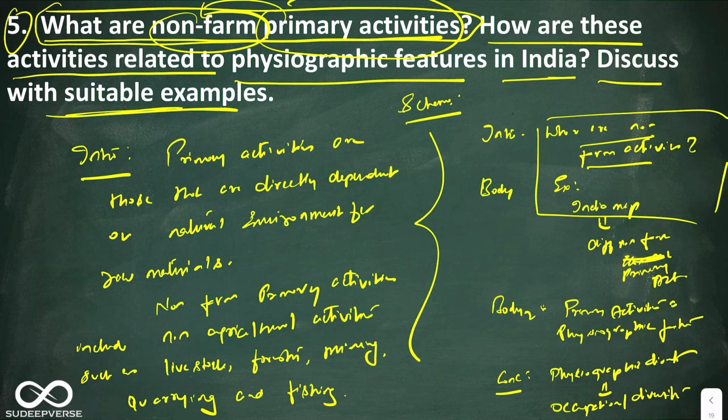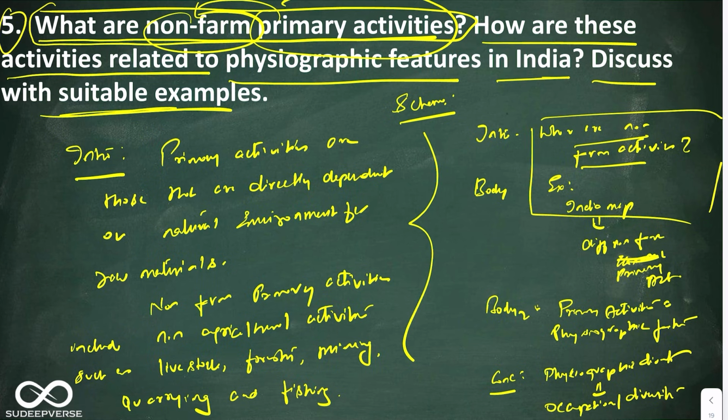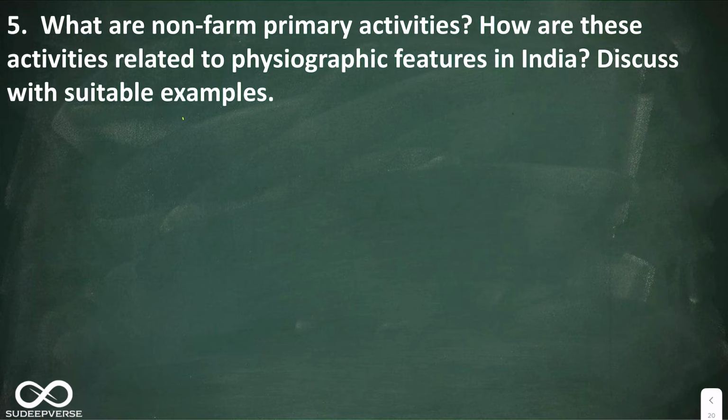Okay, because they have asked a specific question, what are non-farm primary activities, I'll write one more paragraph about it. In the next paragraph you can say these activities, when I say these activities, I mean fishing, forestry, mining.